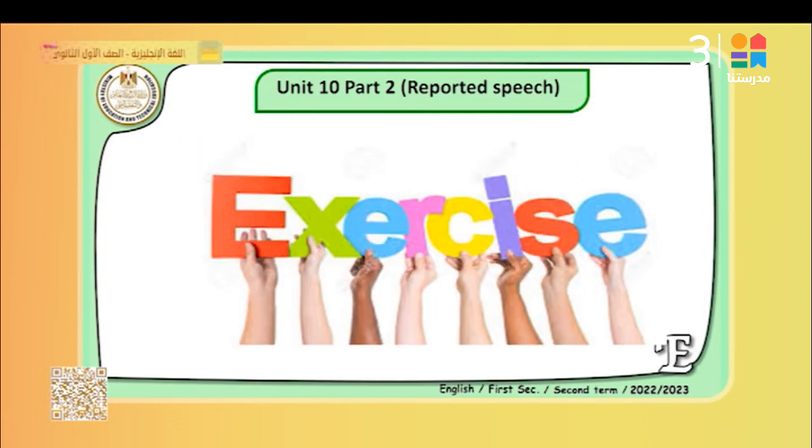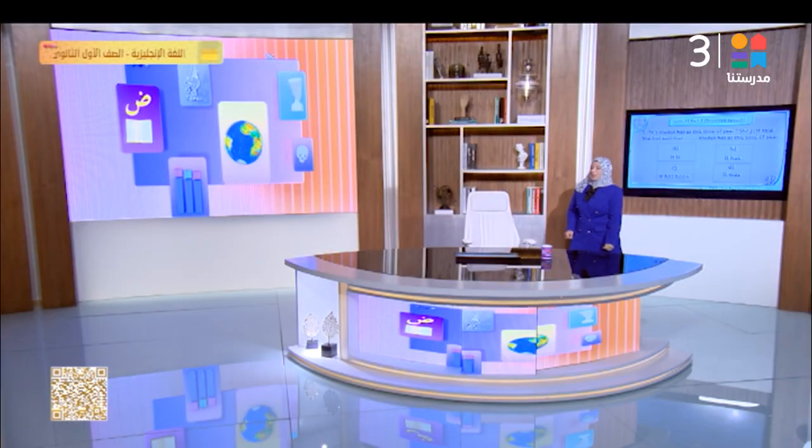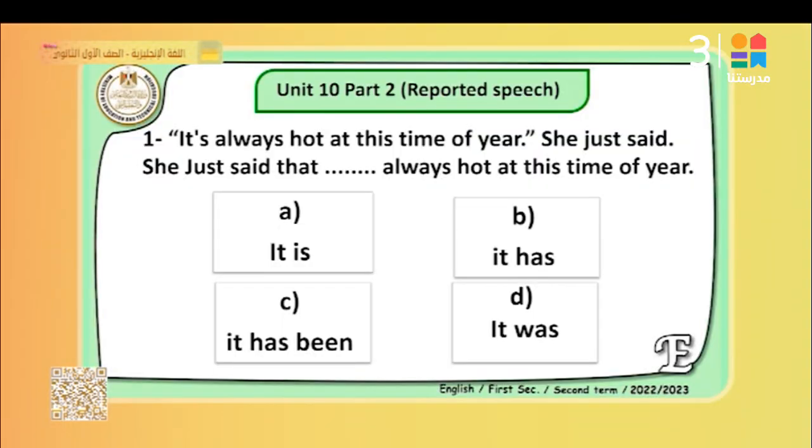Let's look at some exercises about reported speech. Let's look at the first question. Number 1, it's always hot at this time of the year. She just said. We agreed that when there is just said we will not change into the past.